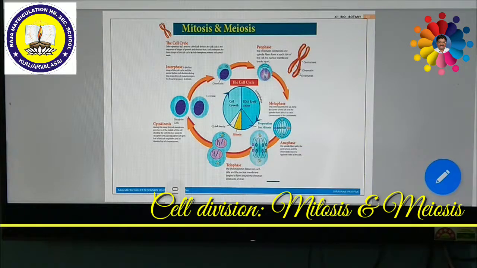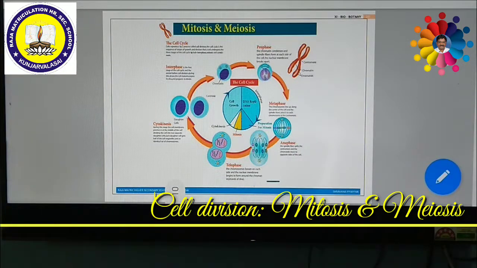cells by mitosis. Asexual reproduction results in offspring that are identical to the parent, which you might have seen in yeast and amoeba. In flowering plants, structures such as bulbs, corms, tubers, rhizomes and runners are produced by mitotic division. So this is a great advantage in plants. When they separate from the parent, they form a new individual.